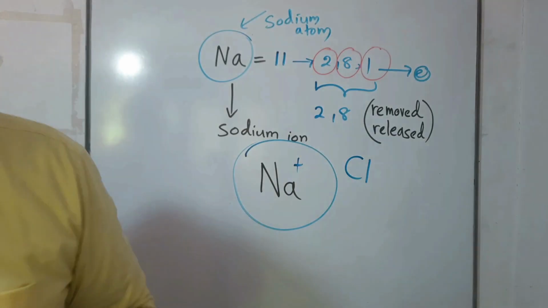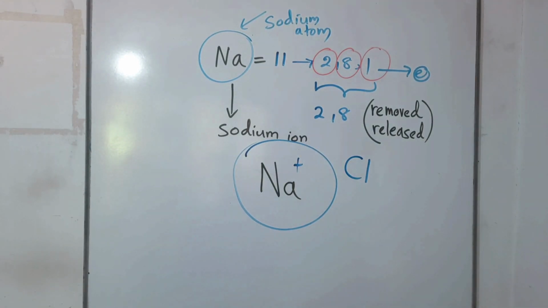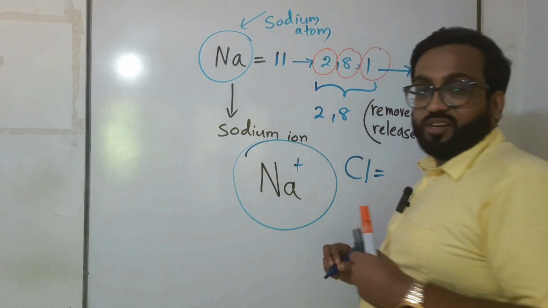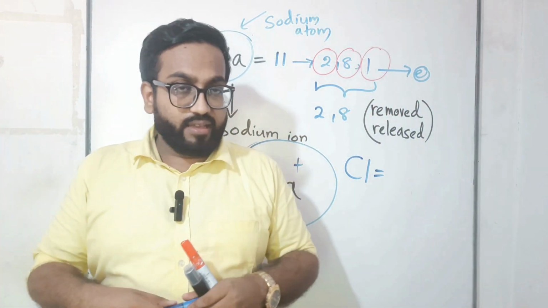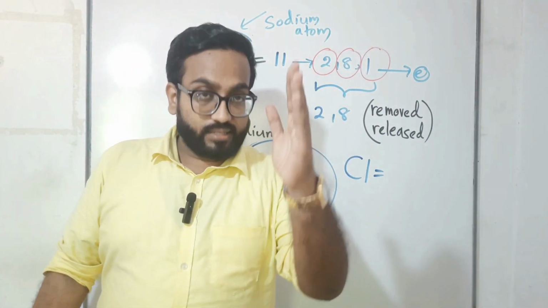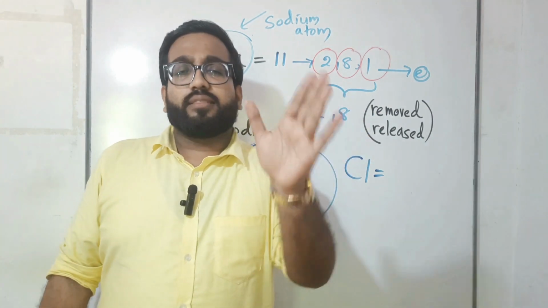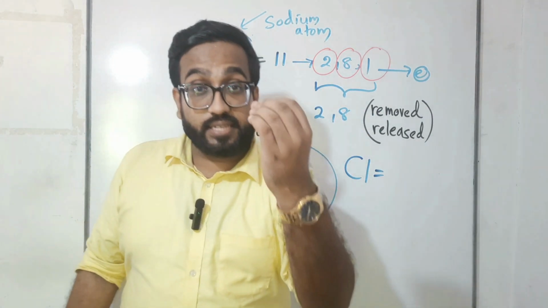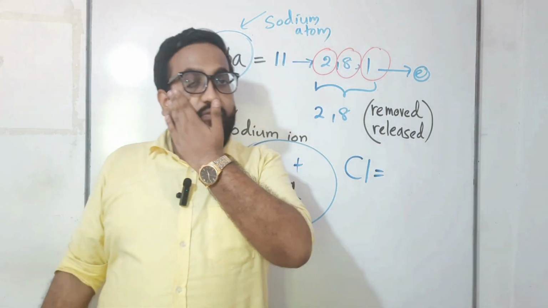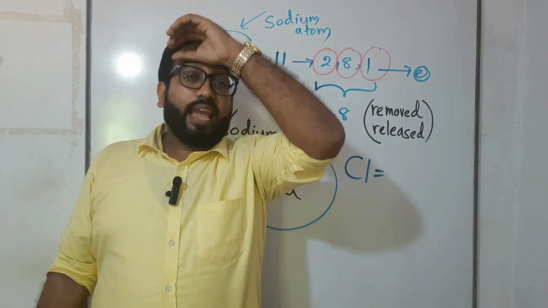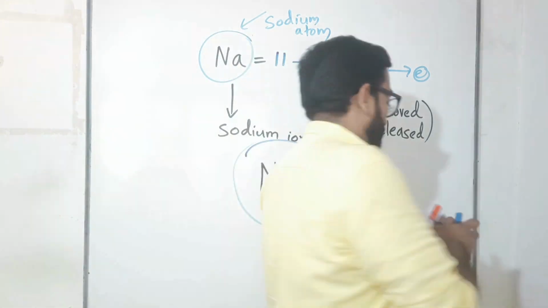Chlorine is also worrying about its electron amount. Can you please let me know how many electrons are with chlorine? Chlorine is the 17th element, isn't it? So 17 electrons. Then what is the electronic configuration of chlorine? 2, 8, 7.